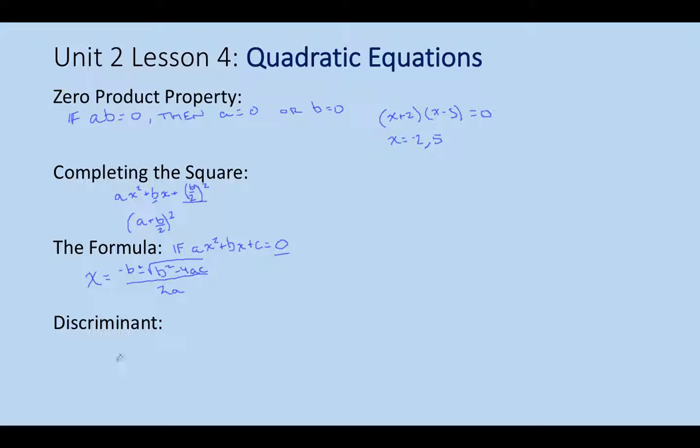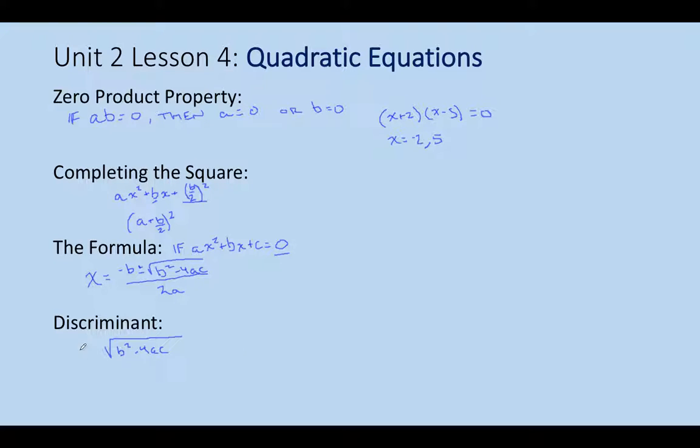All right, now one of the handy things about the quadratic formula is the discriminant. So the discriminant is this whole b squared minus 4ac. And because we're taking the square root of that, that can tell us kind of what our solutions are, how many solutions we have, if we have any real solutions.